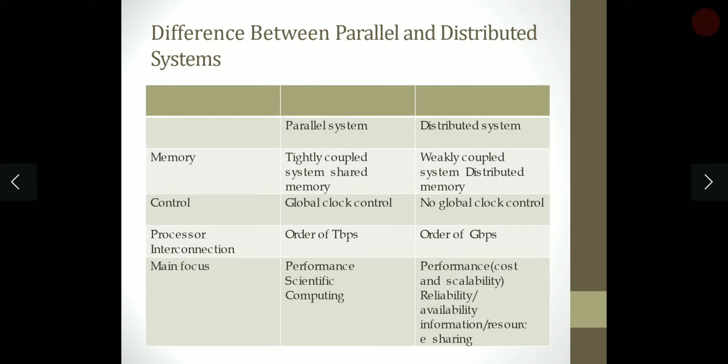The processor interconnection is on the order of terabytes per second in parallel systems, and on the order of gigabytes per second in distributed systems. The main focus of the parallel system is performance and scientific computing. In the distributed system, the main focus is performance, cost and scalability, reliability or availability, and information resource sharing.